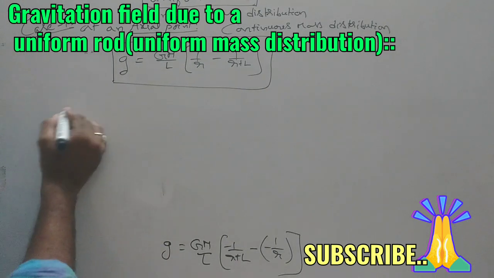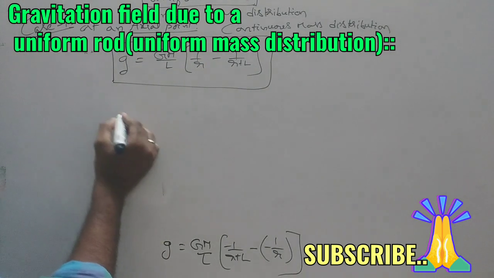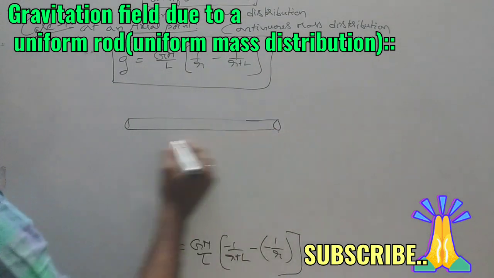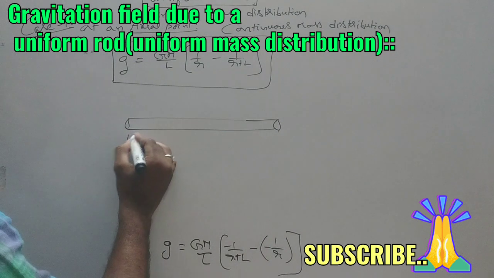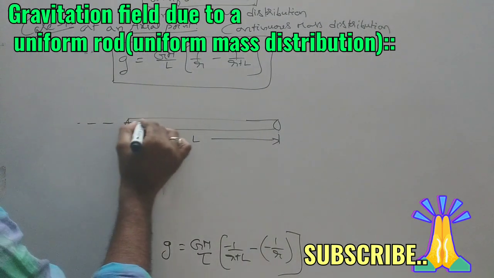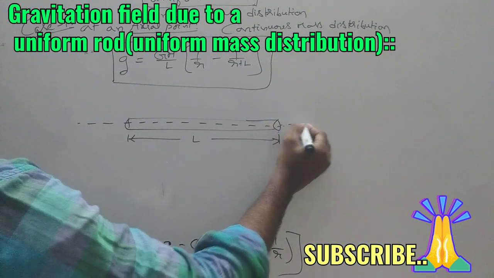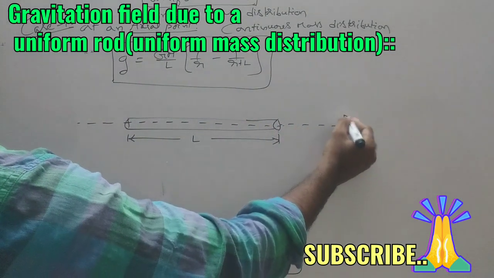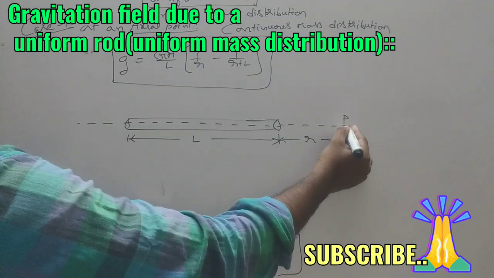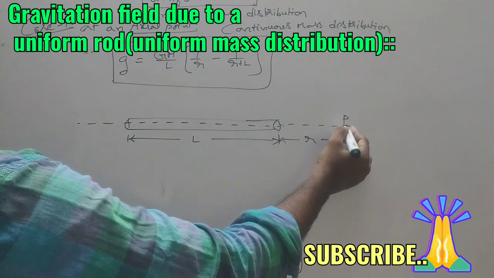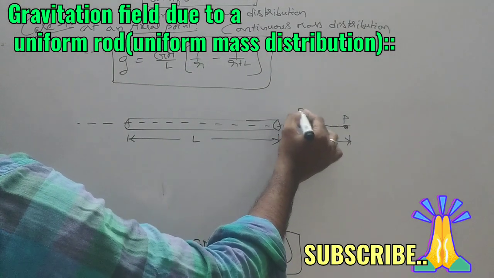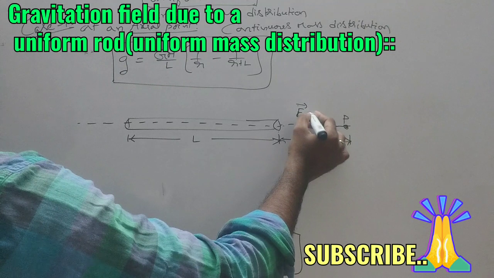So let's have the conclusion here itself. Say we have a rod of length L whose mass is uniformly distributed. On the axial line there is a point at a distance r. At this point the total gravitational field is pointing towards the rod, so we write the total gravitational field g bar.